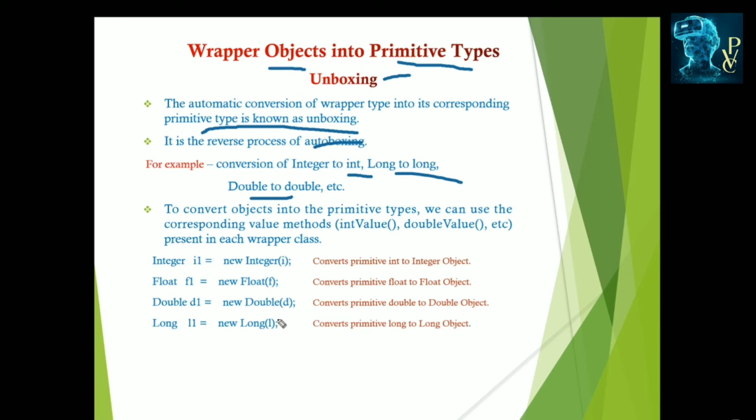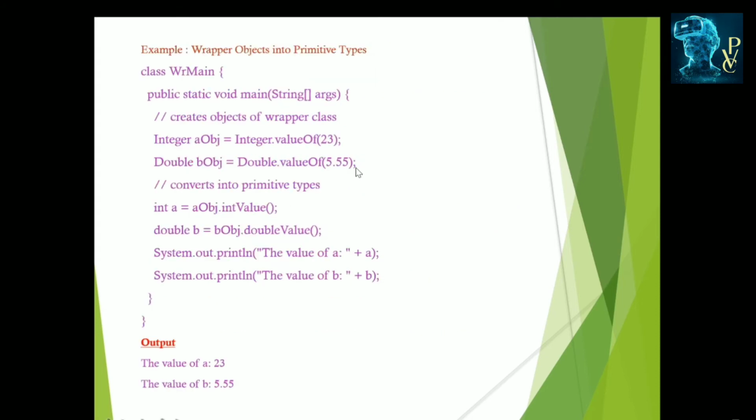And this is Long l1 is equal to new Long(l). l is the long variable which is converted into the l1 Long object. And again the reverse process: l1 can be converted back by the unboxing process, meaning the object is converted into the primitive type by using the longValue method. This is the process of unboxing. Unboxing means converting objects into primitive types.